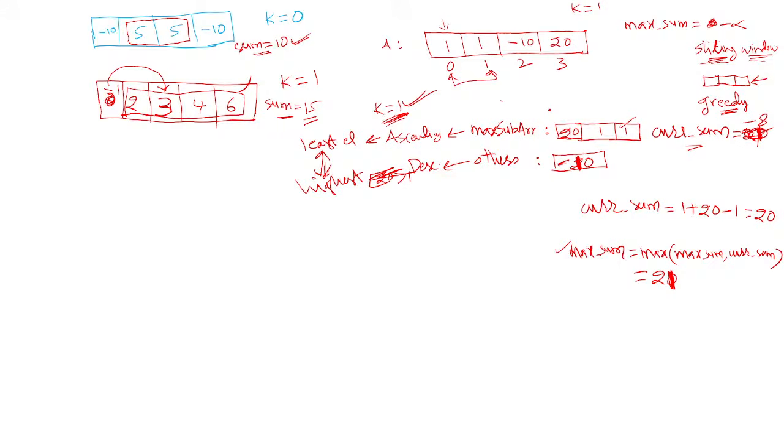So 20 plus 2, now the current sum becomes 22. Update the maximum sum value: between 21 and 22, this becomes 22. So let me write this as 22.